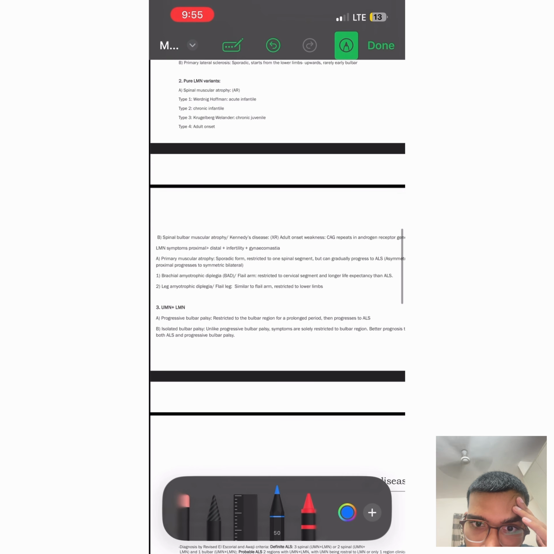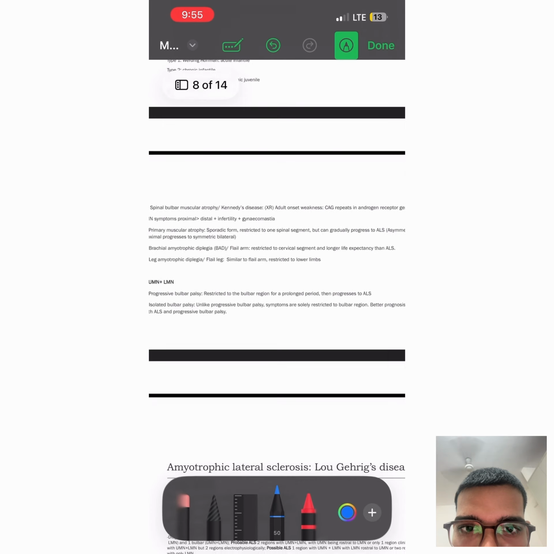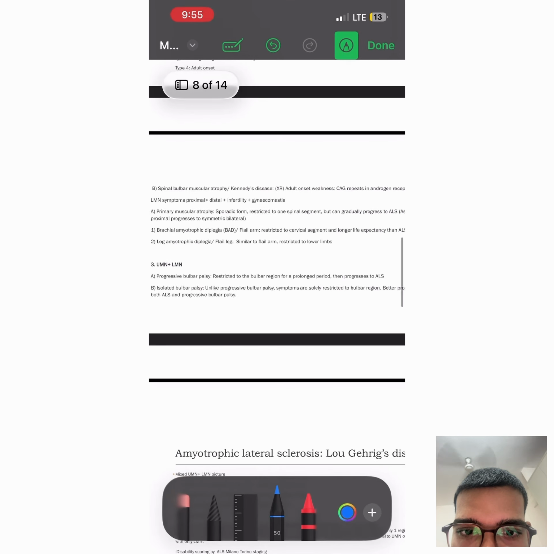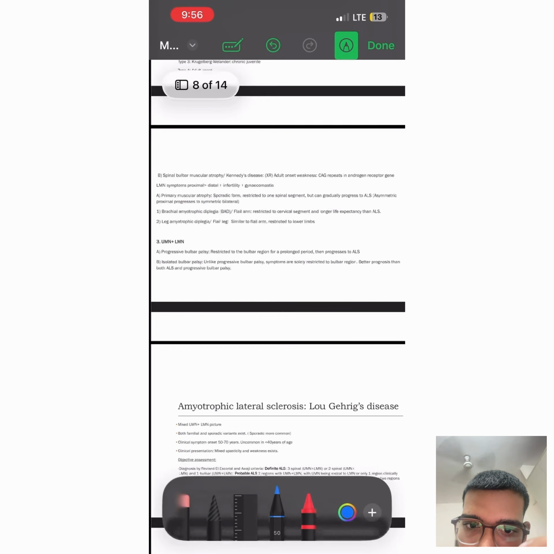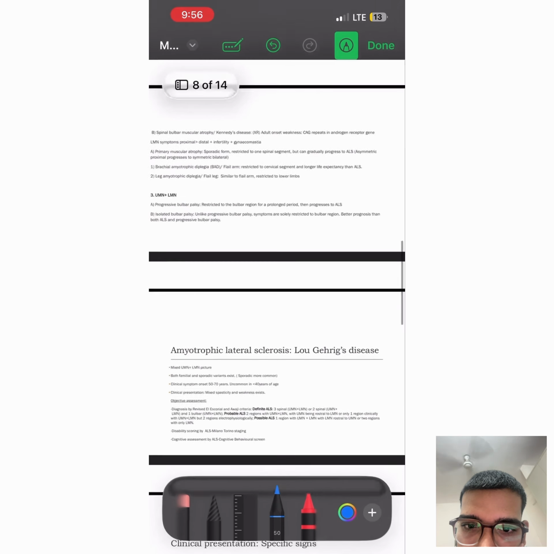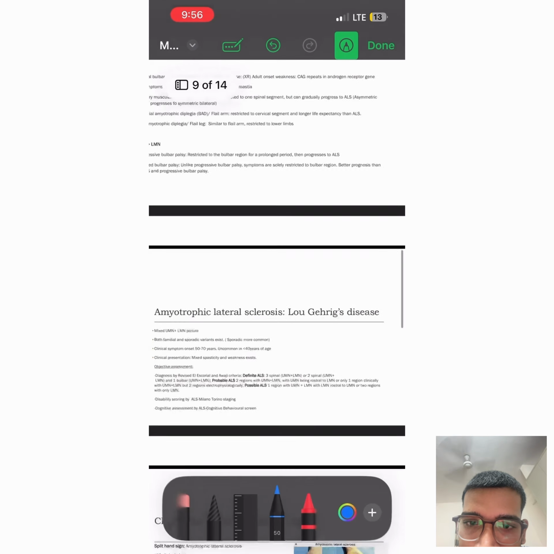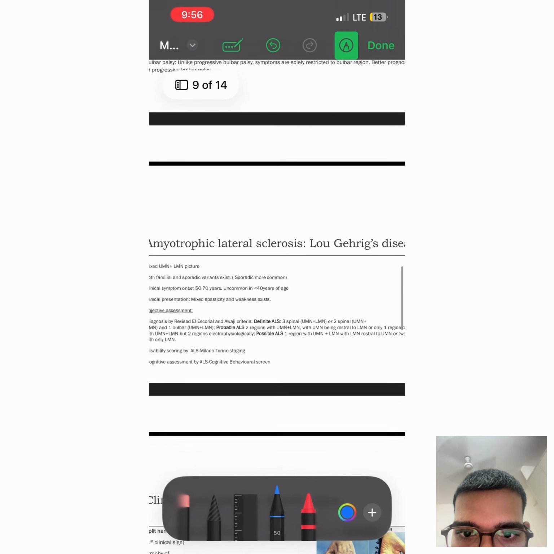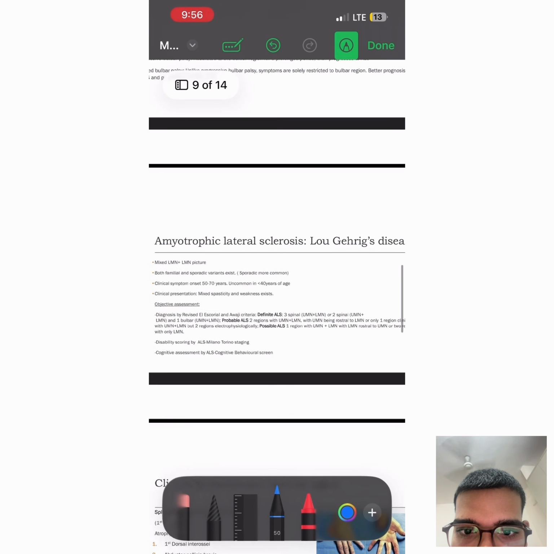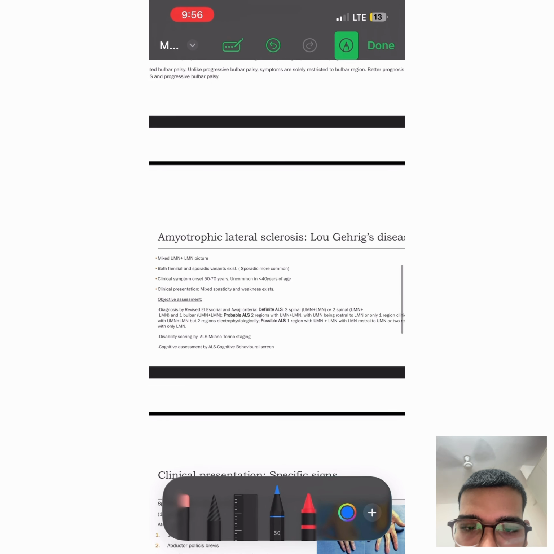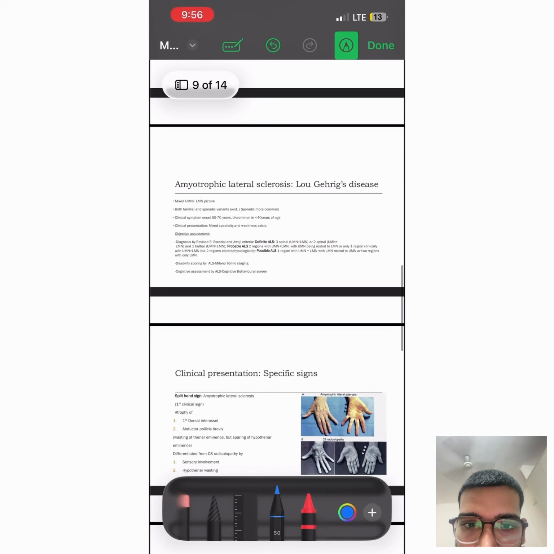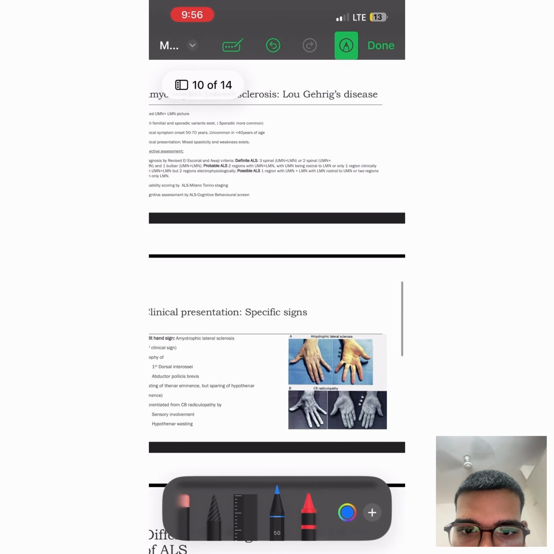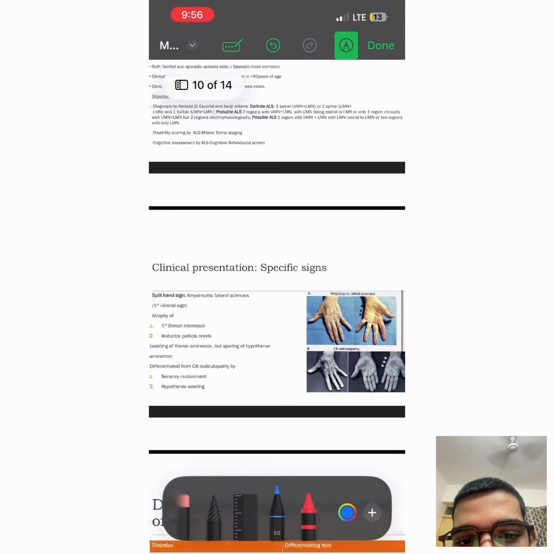So in this slide of mine, we are discussing motor neuron disease, and we have discussed everything. Now in my slide, the other name is Lou Gehrig's disease, or amyotrophic lateral sclerosis. Here also we have written 3 is definite, 2 is probable, and 1 is possible ALS, out of 4. This is the clinical presentation. There are specific signs.